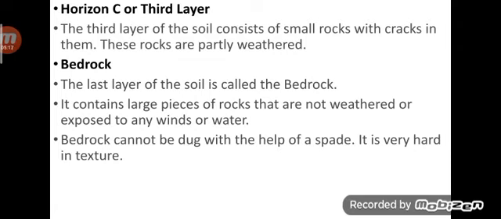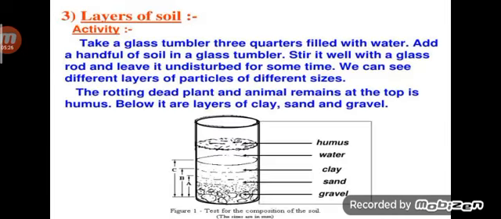Next one, bedrock. Bedrock is the last layer. It contains large pieces of rocks, and bedrock cannot be dug with the help of a spade. It is very hard in texture. So these are the layers.